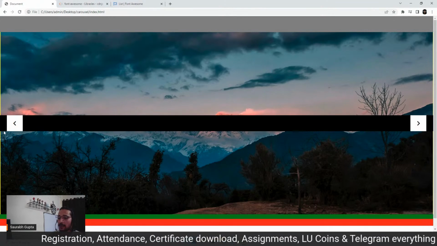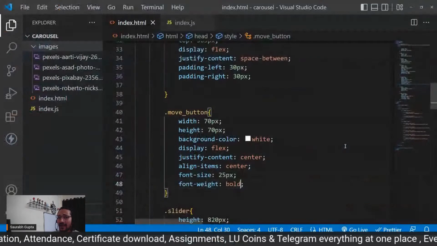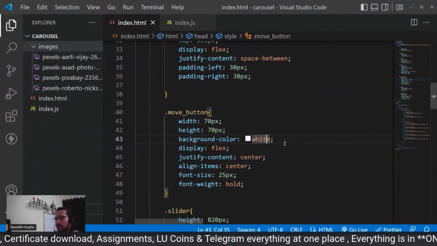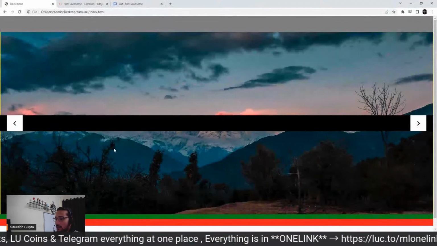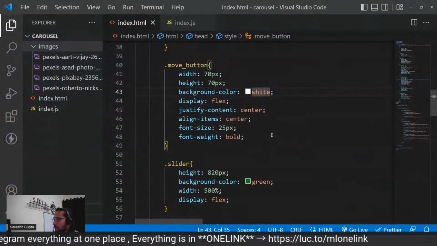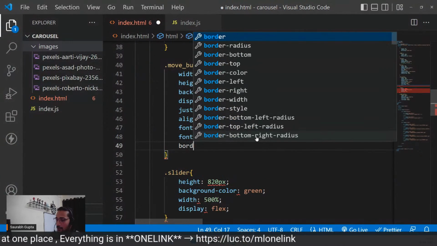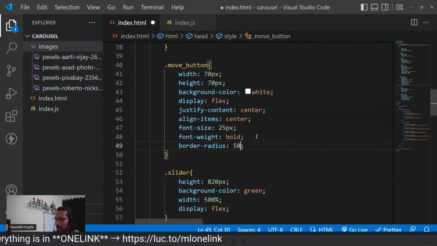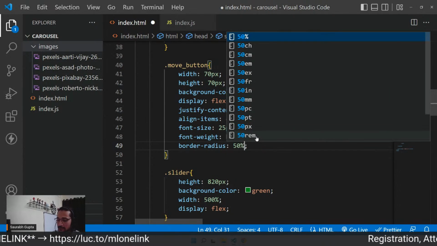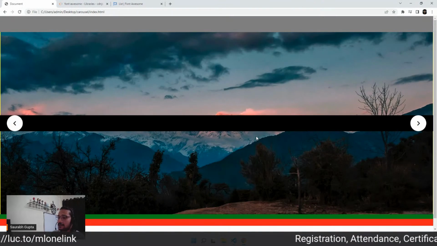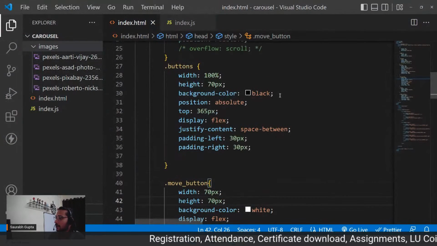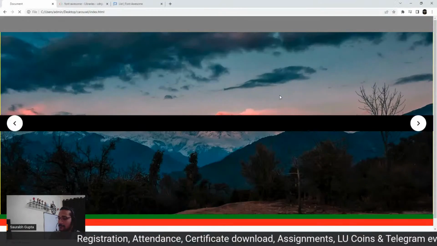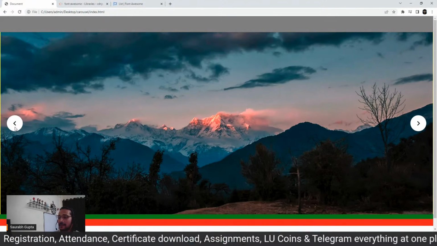I also want them to become circles. Even though I like CSS, I almost always avoid Bootstrap for my front end projects. Now, guys, let's also make the white things circles. For that, border radius 50%, 50%, circle. And now we can remove the black background, so I can just comment this background black. Something like this will be there.